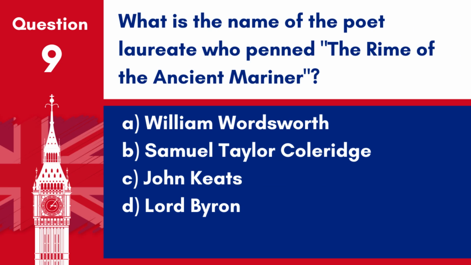Question 9. What is the name of the poet laureate who penned the Rime of the Ancient Mariner? A. William Wordsworth. B. Samuel Taylor Coleridge. C. John Keats. D. Lord Byron. Answer: B. Samuel Taylor Coleridge. Samuel Taylor Coleridge penned the Rime of the Ancient Mariner.